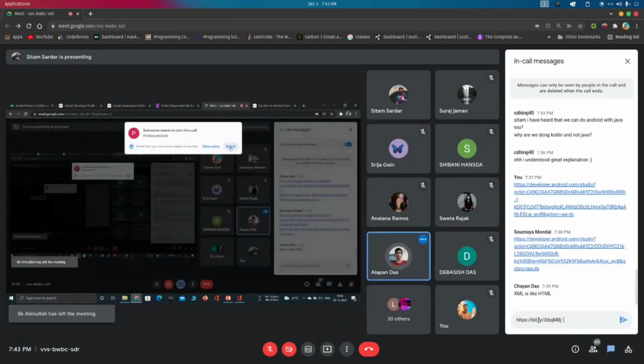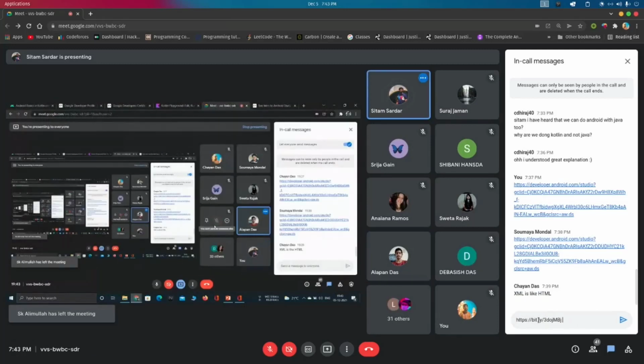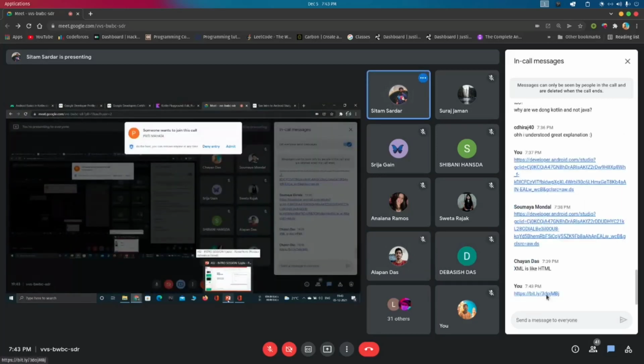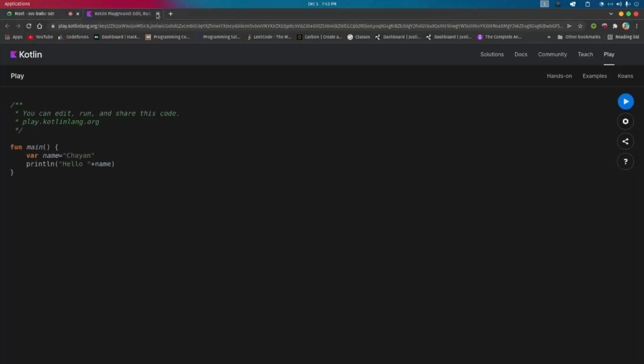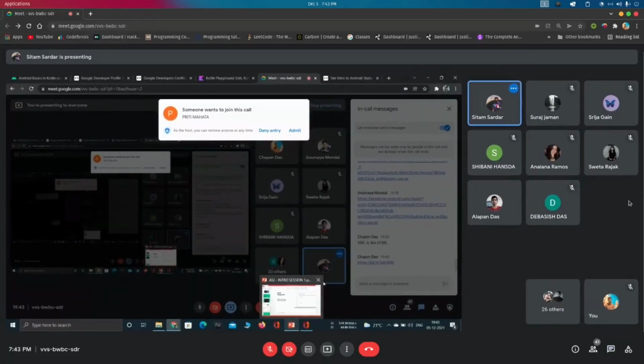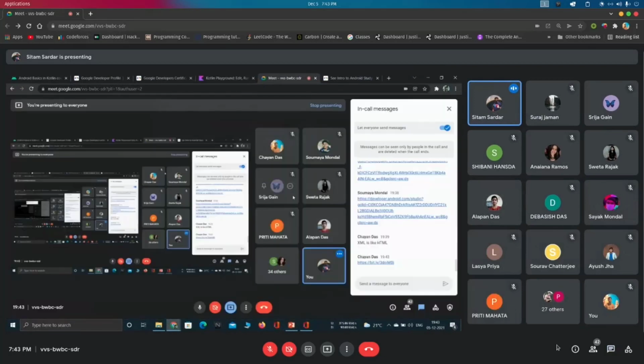I have a question. Yeah, sure. Can we use Java libraries in Kotlin? Yeah, that is why I have said that Kotlin is interoperable with Java. That is why you can use it.